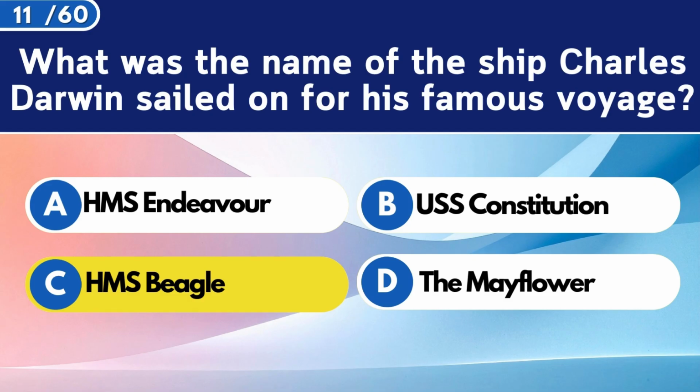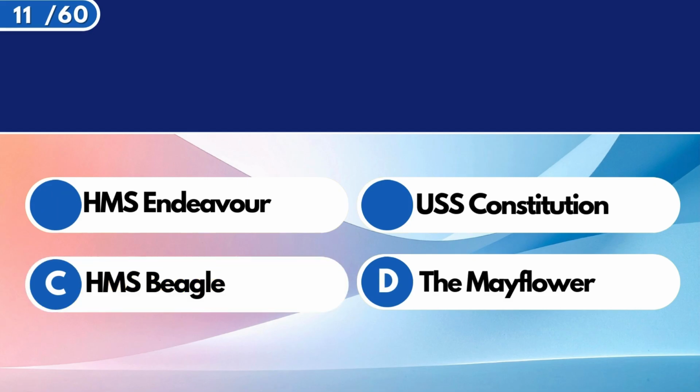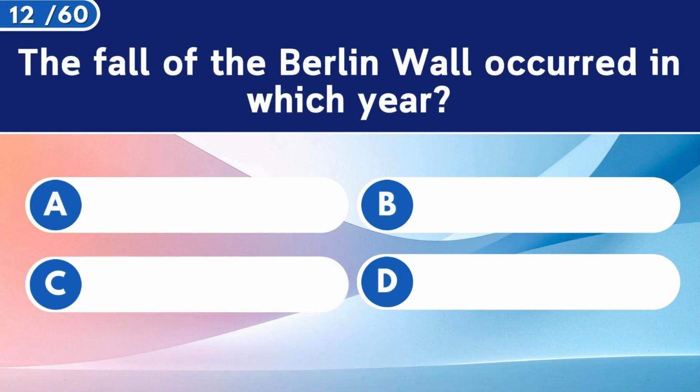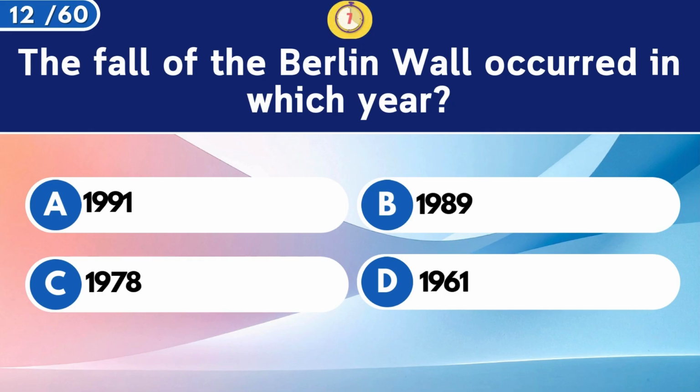HMS Beagle. The fall of the Berlin Wall occurred in which year? 1989.